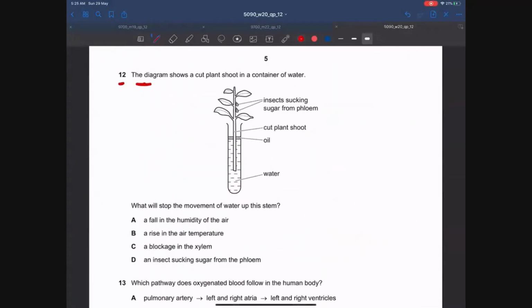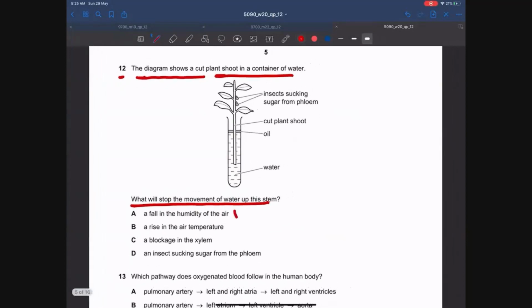Let's move on to MCQ number 12. The diagram shows a cut plant shoot in a container of water. What will stop the movement of water up this stem? A fall in the humidity of the air: guys, if the humidity of air falls, the rate of transpiration will increase and more water vapor will be lost from the leaf and more water will be taken up by the shoot.